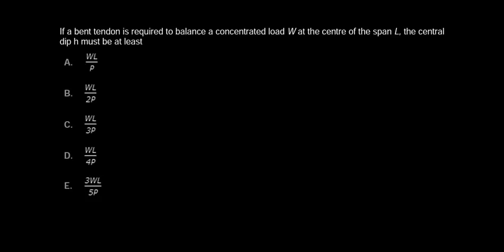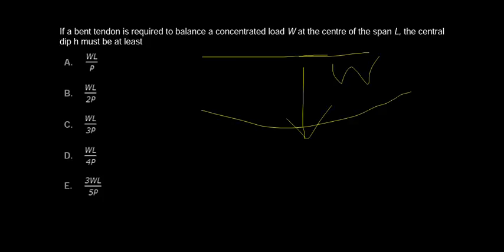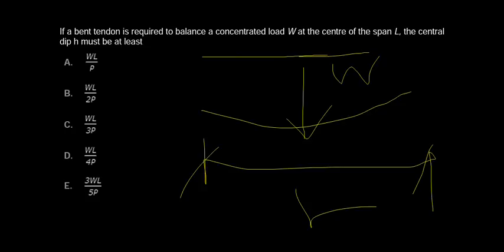If a bent tendon is required to balance a concentrated load W at the center of the span L, the central dip must be at least what? We are given that the bent tendon balances a central load W on a span of length L. So what is the central dip to balance a concentrated load?